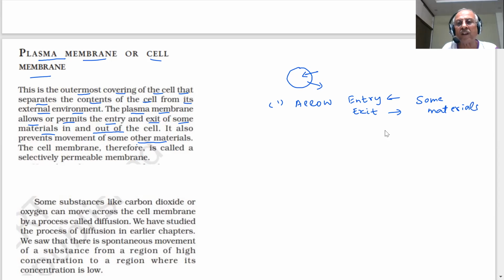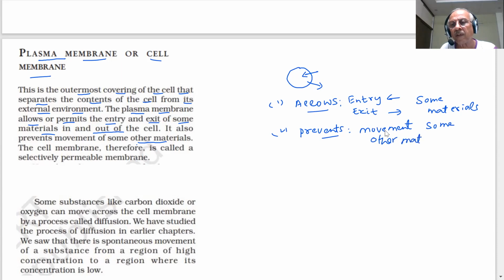But it prevents movement of some other materials. That means some materials can go in, some materials can come out, and it will prevent the movement of some other materials. Therefore it is called a selectively permeable membrane.